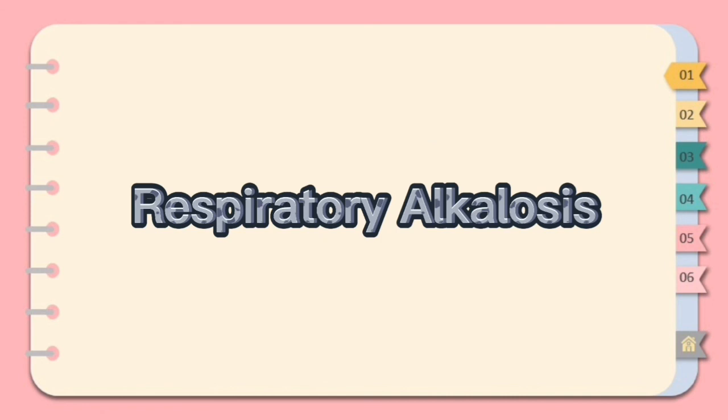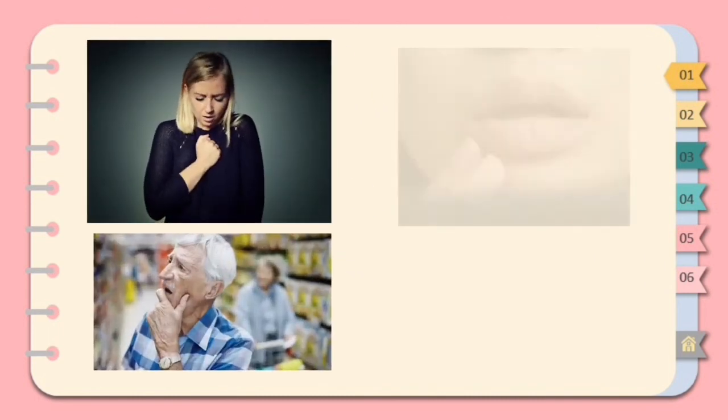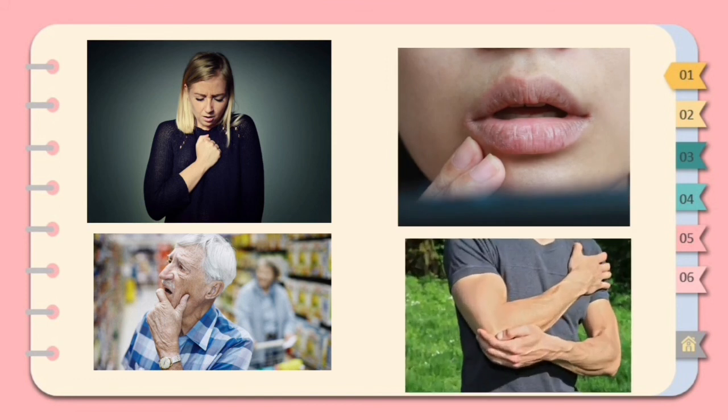Respiratory alkalosis is a disturbance in the acid and base balance due to alveolar hyperventilation, and it can be acute or chronic. Some of the symptoms of respiratory alkalosis are discomfort in the chest area, confusion, dry mouth, and tingling in the arms.